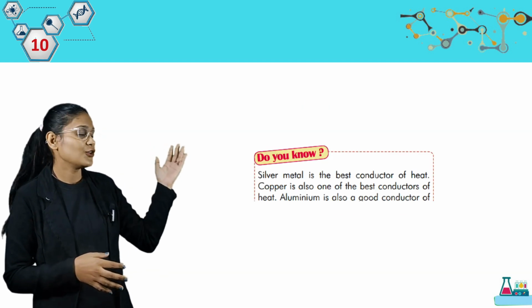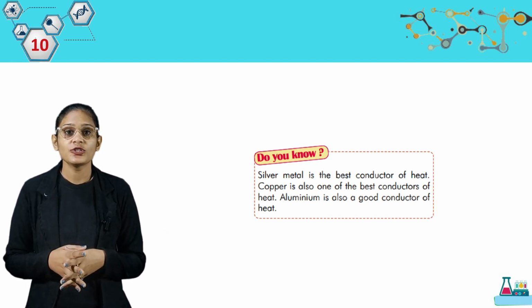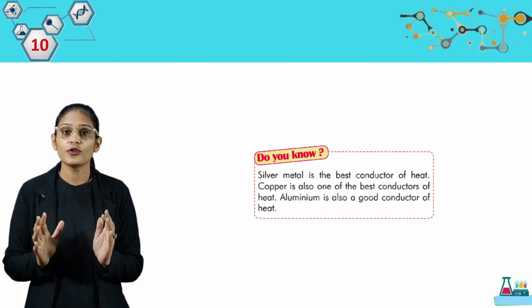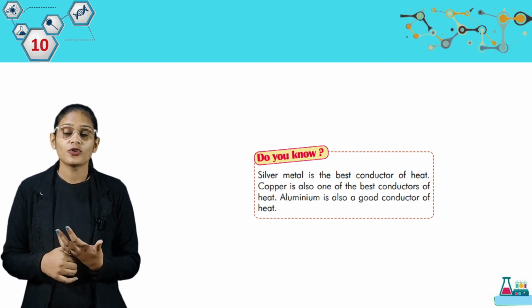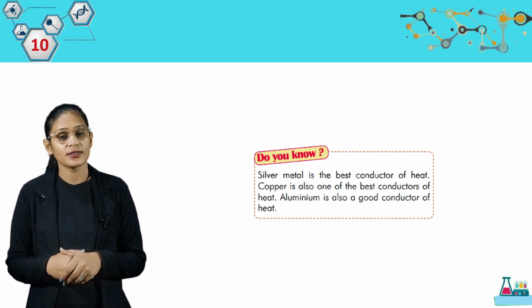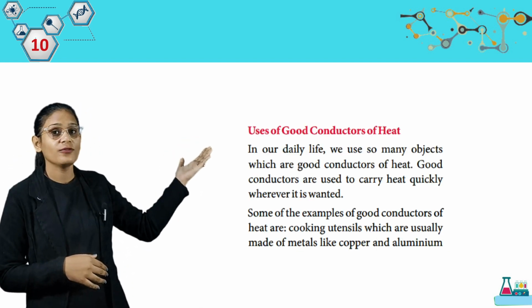Now students, do you know? Silver metal is the best conductor of heat. Copper is also one of the best conductors of heat. Aluminium is also a good conductor of heat. So students, if we are going to talk about the materials, most of the metals are good conductors of heat. Now we have uses of good conductors of heat.